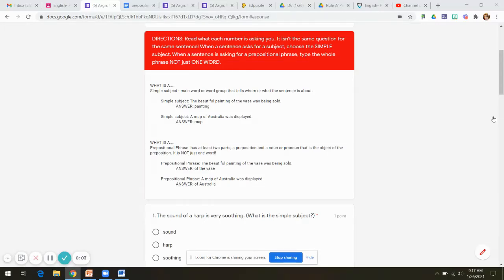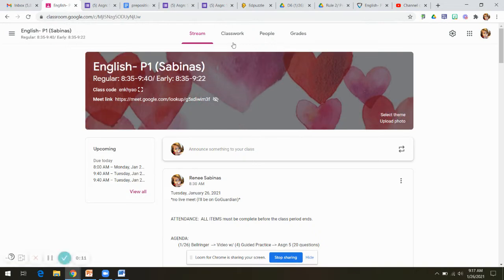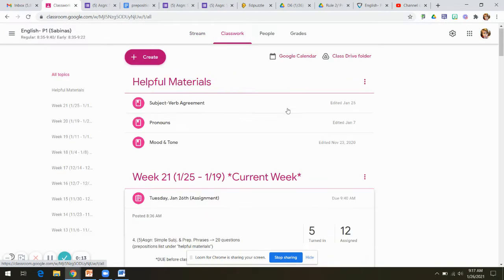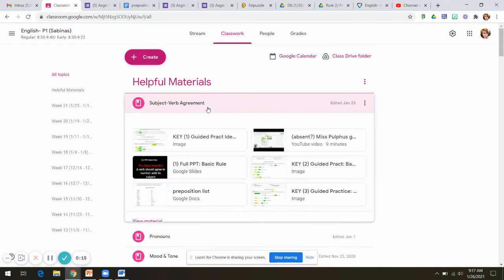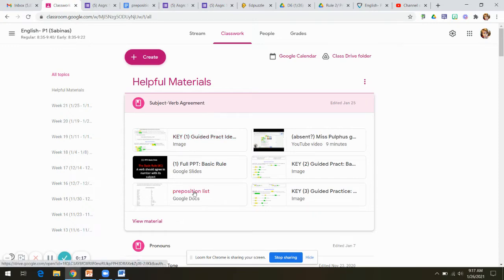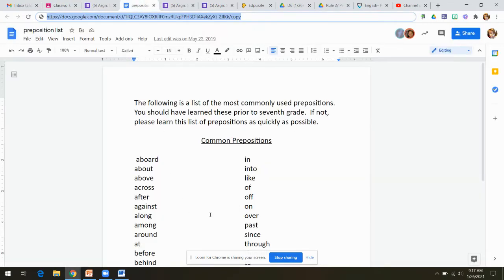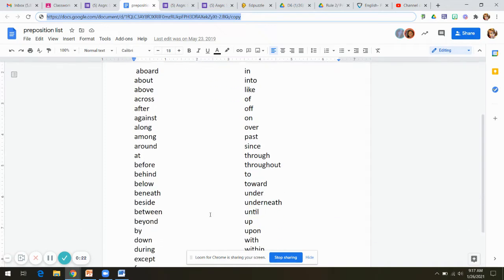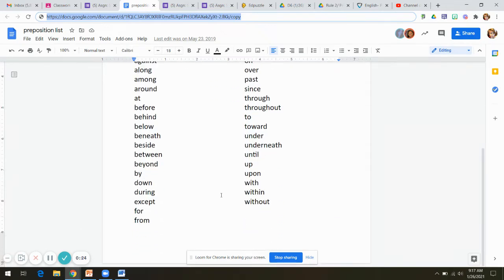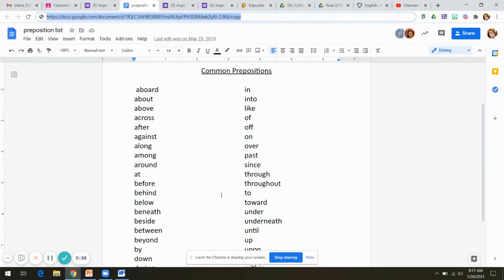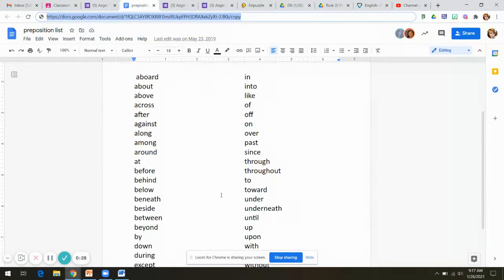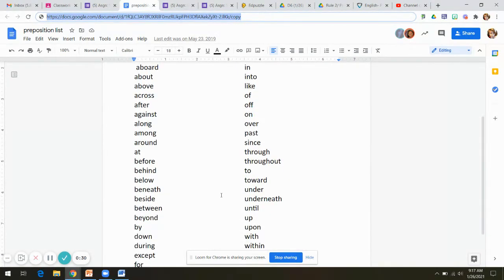All right, I'm going to go over the assignment with you to make sure there isn't any confusion. But the very first thing that you should make sure you have open is, if you go to the classwork tab under helpful materials, subject verb agreement, right here it says preposition list. You should open that list. That way, if you have a hard time finding your prepositions or how to locate a prepositional phrase, you have the most commonly used prepositions right here. Remember, a prepositional phrase starts with the preposition and ends with the noun or pronoun.